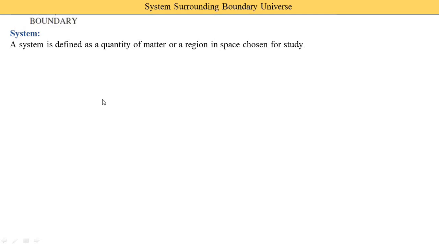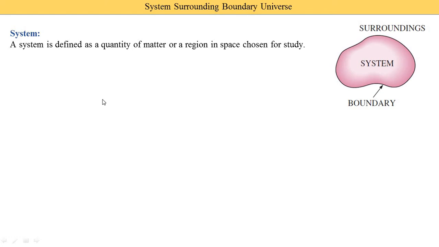Now here I give some examples related to the mechanical system. This is the basic system, this figure is useful for drawing in examinations. So here you see that a certain space is called the system. The line drawn is called the boundary, and the outer part is the surroundings.